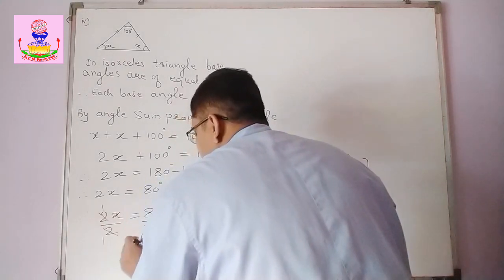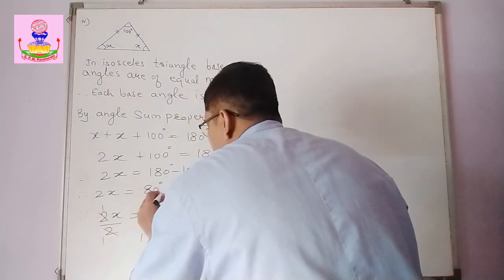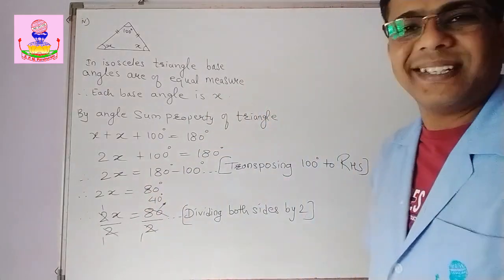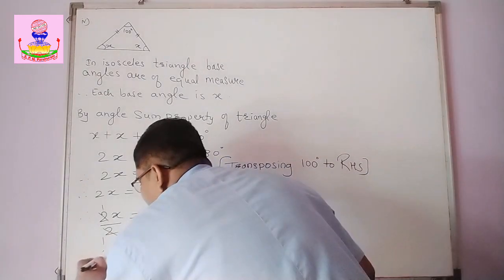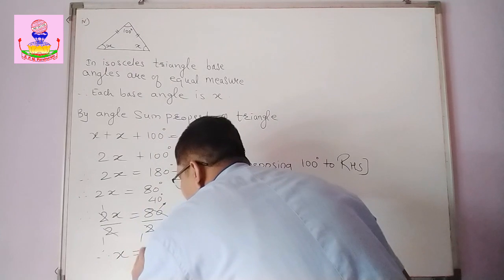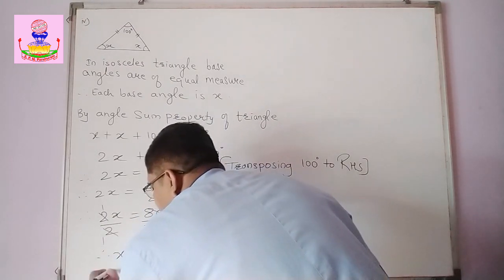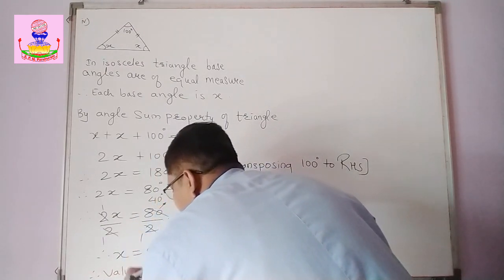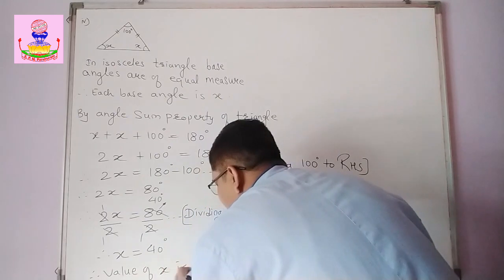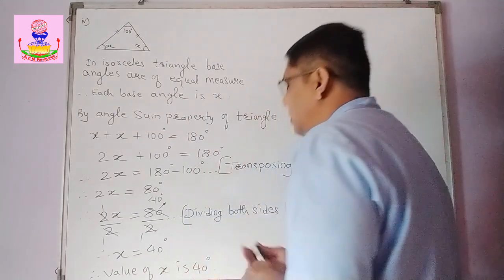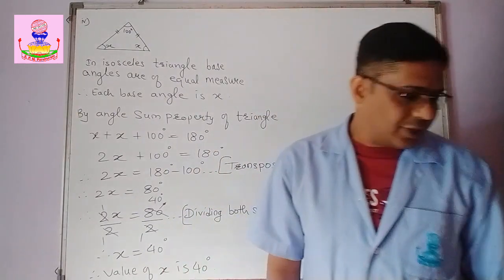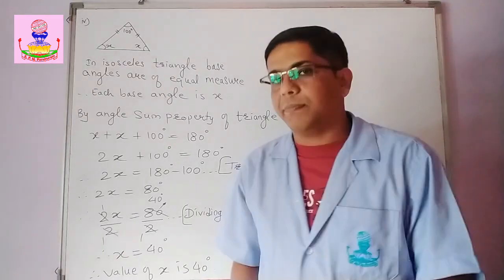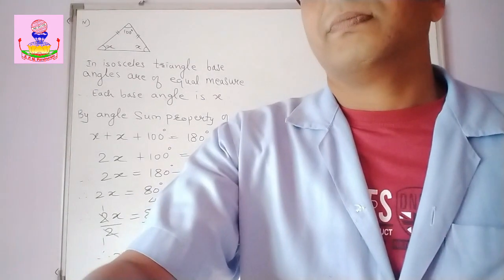So 2 1s are 2, 2 40s are 80. So therefore x is equal to 40 degree. Therefore value of x is 40 degree. Okay. So after that, let's move to the next example.